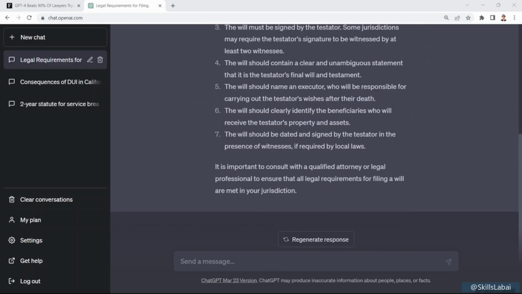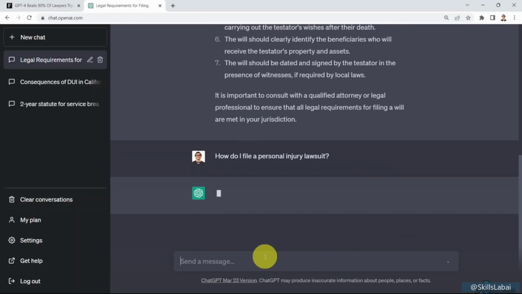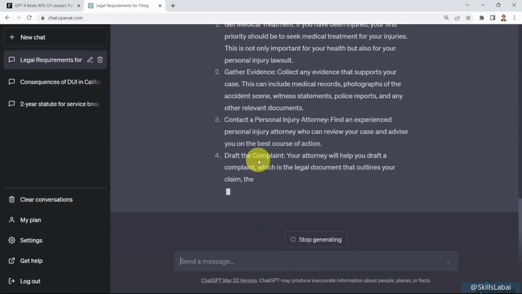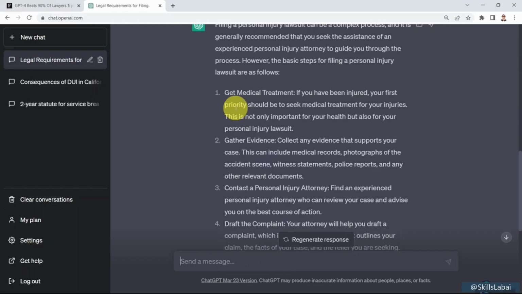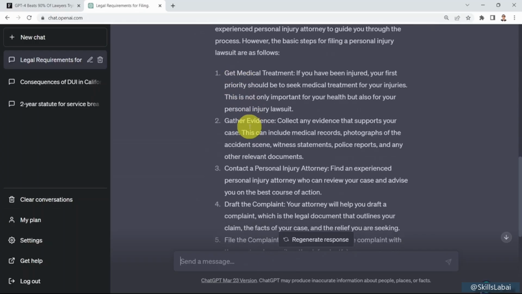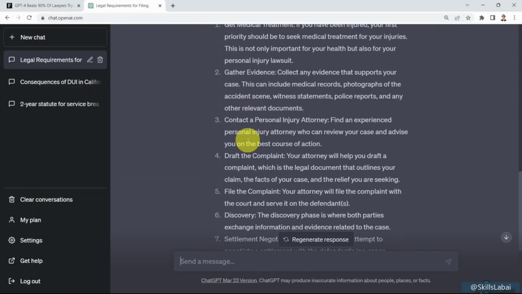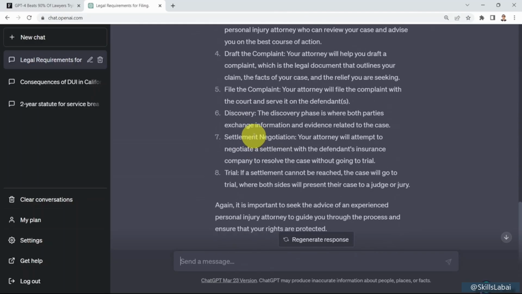Okay, let's assume that you would like to file, for example, a personal injury lawsuit. I'm going to say, how do I file a personal injury lawsuit? Let me tell you, these are simply the instructions. First, you need to get medical treatment. You need to gather evidence. You need to contact a personal injury attorney. You need to draft a complaint, file the complaint, then discovery, settlement negotiation, and then trial. Okay, again, pretty powerful.